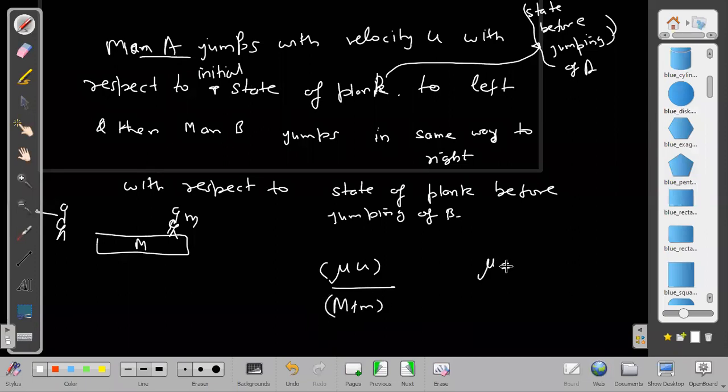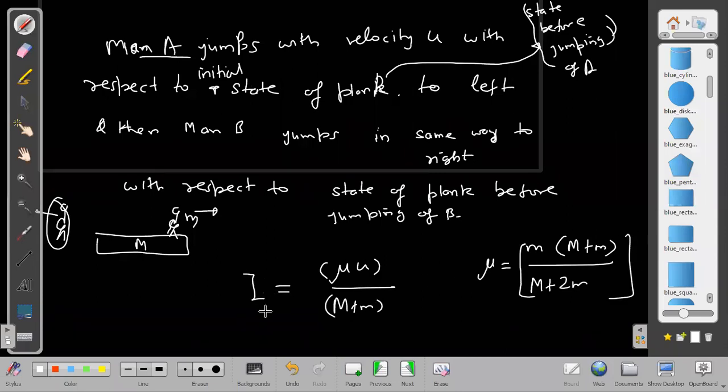What is mu here? In mu also you may commit a mistake. Which mass is moving? One is moving on the other side, the other two are moving on the same side. So m1 is m and m2 is m plus m, upon m plus 2m. That is mu.